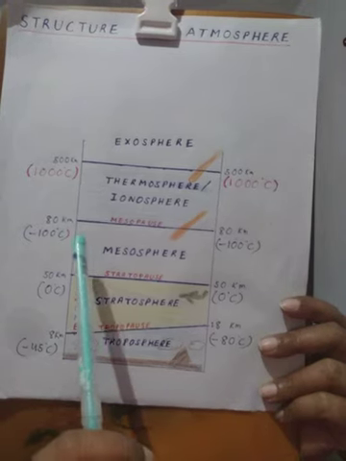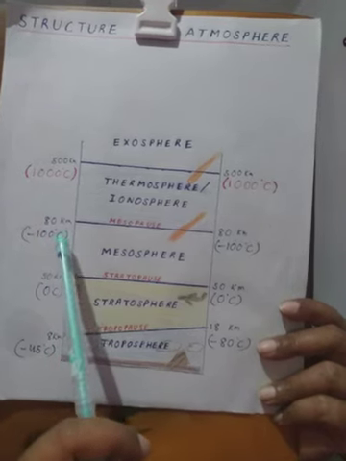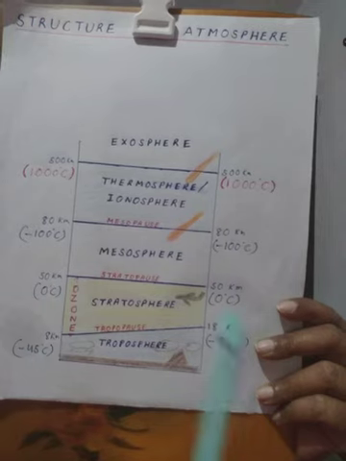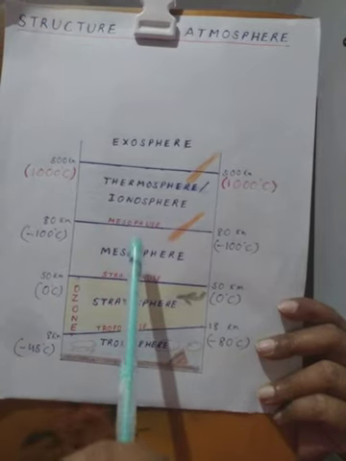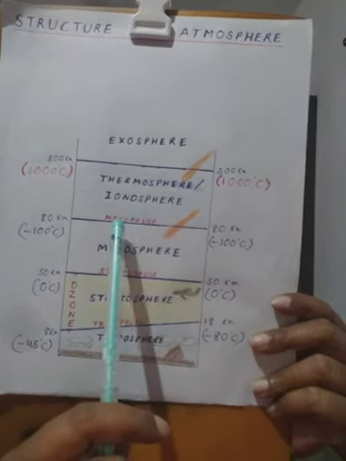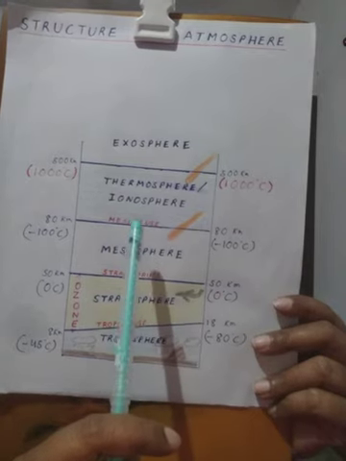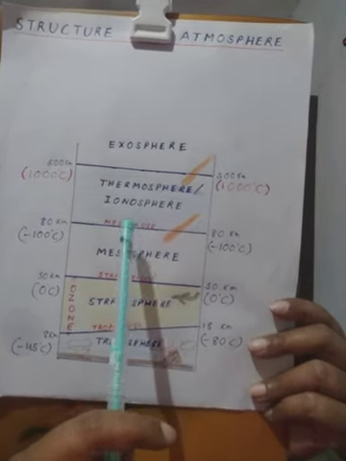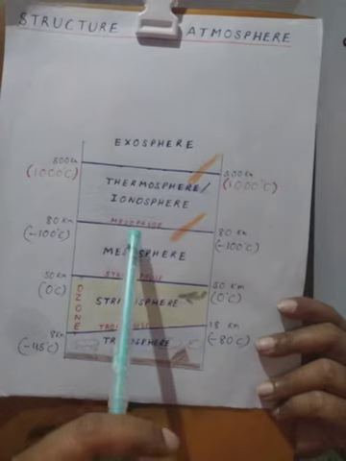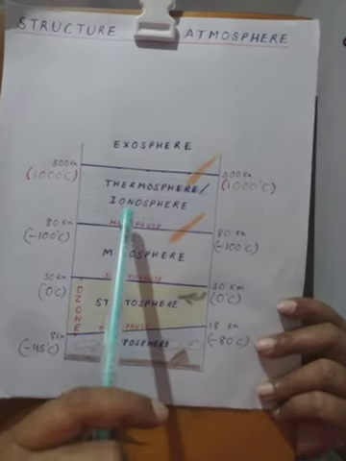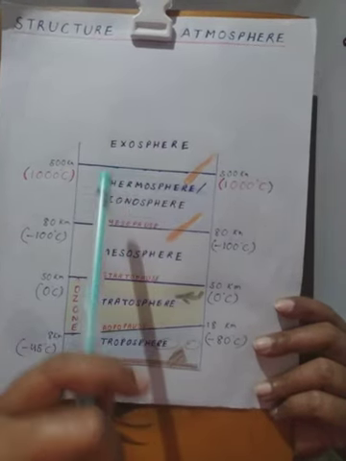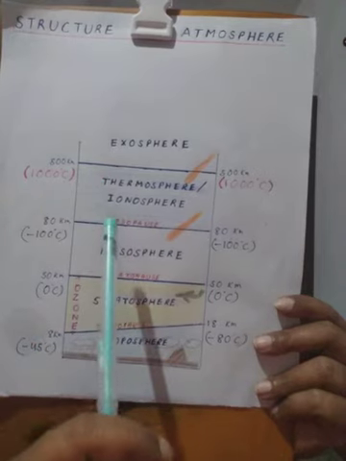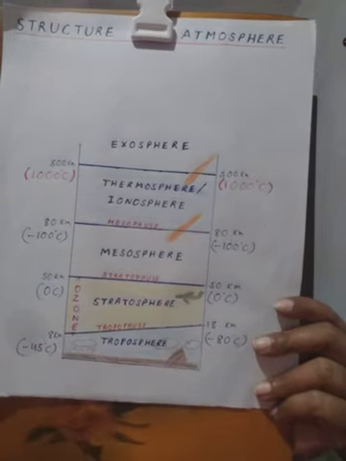Temperature may decrease up to minus 100 degrees centigrade. Its uppermost limit is known as mesopause, where again temperature stops decreasing and temperature again starts increasing in the next layer, which is known as thermosphere.